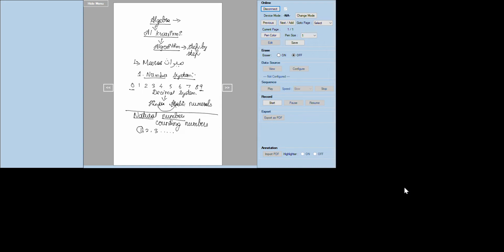Okay, if we add 1 to any natural number, we call it a successor. For example, 2 is the successor of 1. 3 is the successor of 2. அதாவது எந்த ஒரு நேச்சுரல் நம்பர் கூடவும் நம்ம 1 கூட்டணும்னு சொன்னா, இன்னொரு நேச்சுரல் நம்பர் தான் கிடைக்கும். That is called what? Successor. Okay, let me go to the next page.